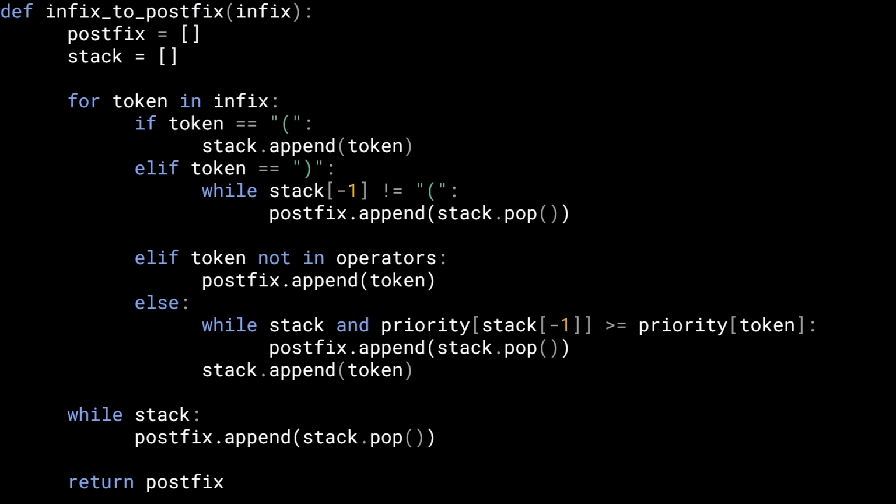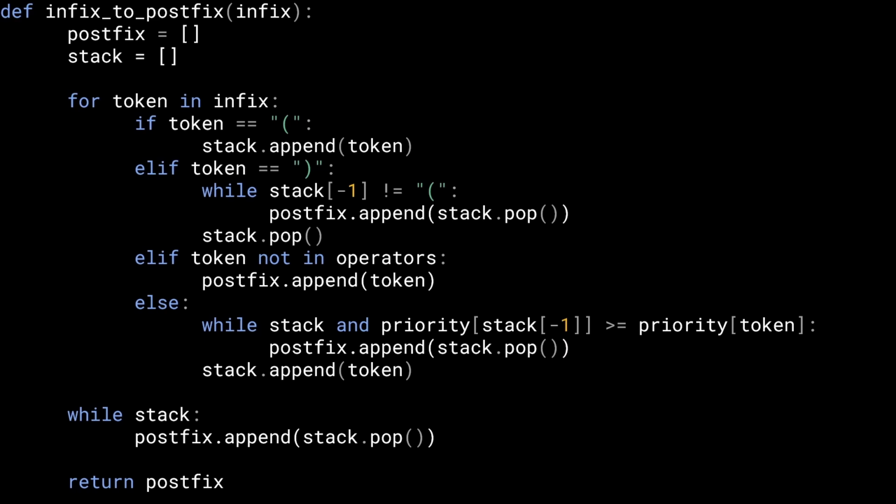One last thing that we have to do. What is the one last thing? The stack top is now the opening round bracket. Why is that? Because that is when the while loop exits. Because the stack top has the opening round bracket, we have to take care of that once again. We have to do a stack.pop operation, saying that we don't really care about brackets in the postfix notation, because that was the whole point of postfix notation, to get rid of the brackets and the weird BODMAS ordering.